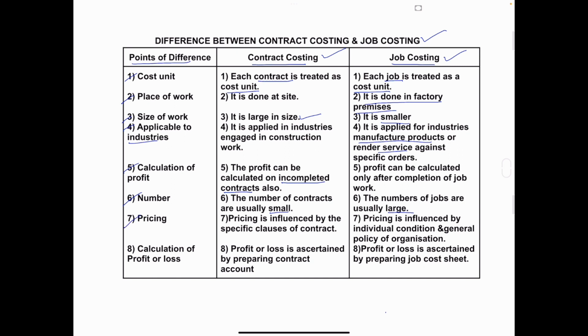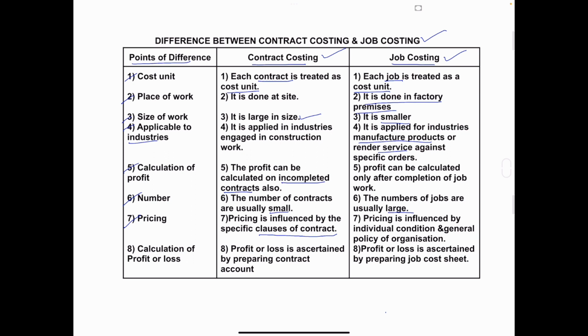Seventh one, in contract costing, pricing is influenced by the specific clauses of the contract. So the price of the contract is fixed on the basis of the clauses of the contract. Or for some projects, they will go for tender, asking for tender and quotation.